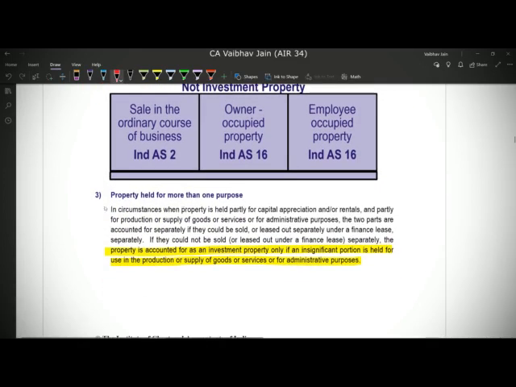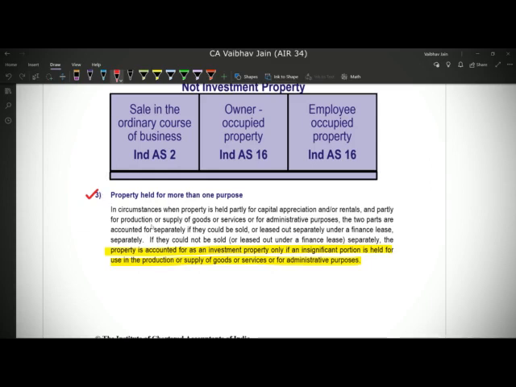Third point says property held for more than one purpose. Now see, there might arise a condition where we are using the property partly for earning rental income and partly for, let's say, production work. So if we can separate both these functions separately and account for them separately, that is, if we can specify, like for say 40% of the property is for production and 60% of the property is for earning rental income, in that case we can identify 40% of the property as owner occupied property and 60% as investment property.